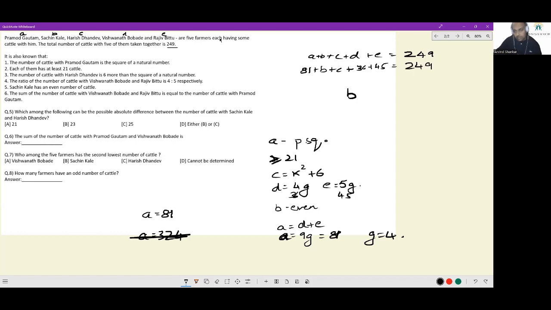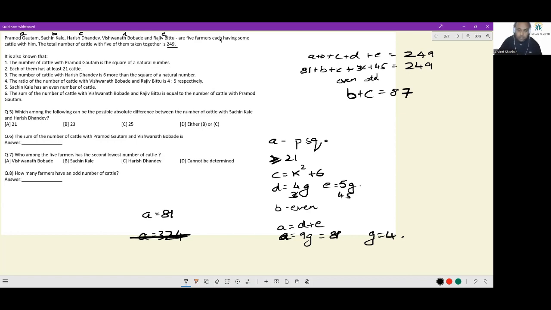From here, we can bring it down to B plus C is equal to 87. Now see, I know B is even, so C has to be odd.